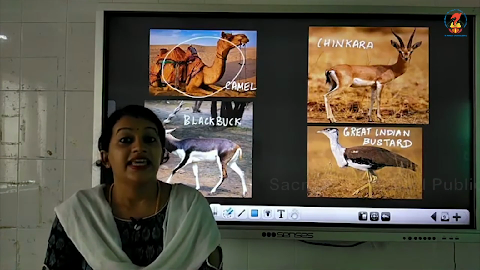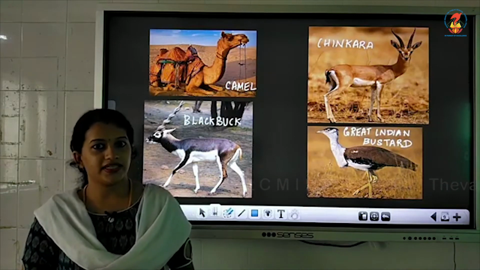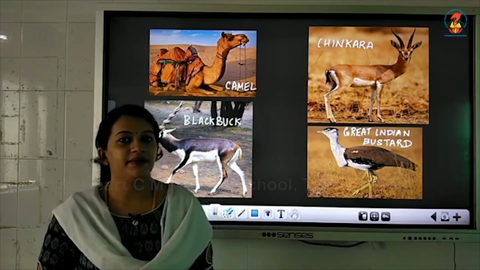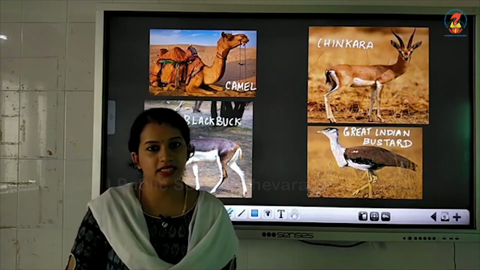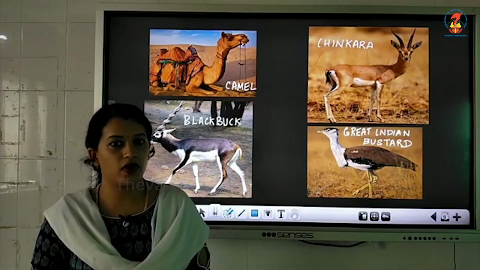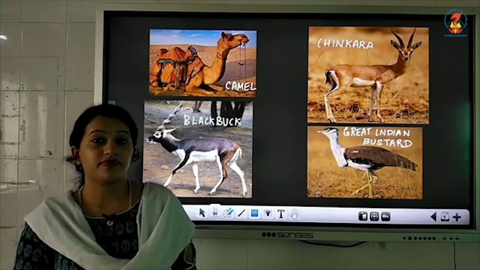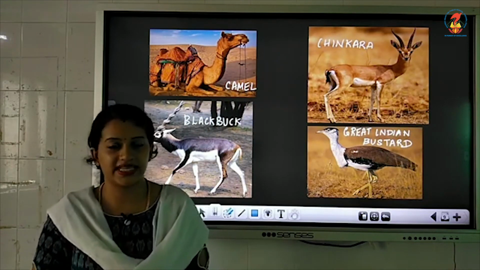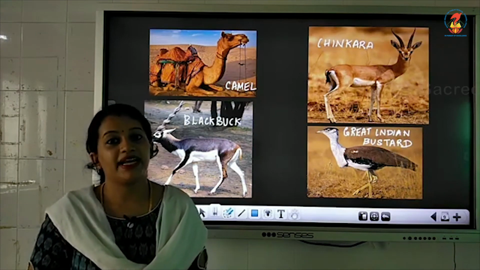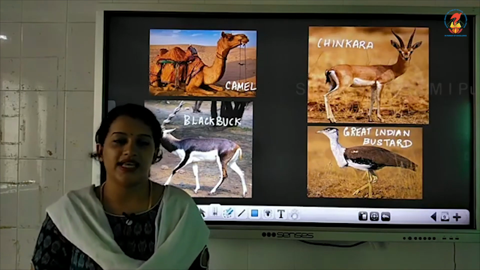Why? Because a camel can live for a long time without food and water. At the same time, the village people of Rajasthan travel on this camel because it is easy for the camel to walk over the loose sand, because its feet are padded. Its padded feet help the camels to move firmly on the loose sand.